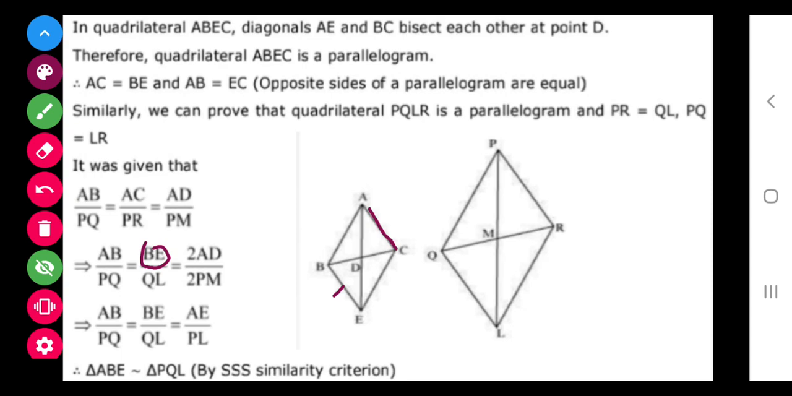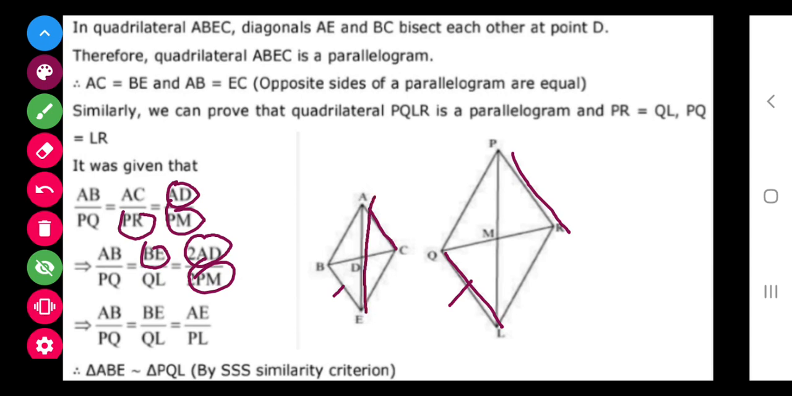Because this is a parallelogram. Similarly, in place of PR, we are going to write QL. Again, it is the opposite side of the parallelogram. In place of AD, we are writing twice AD, and in place of PM, we are writing twice PM. Twice AD is AE and twice PM is PL.